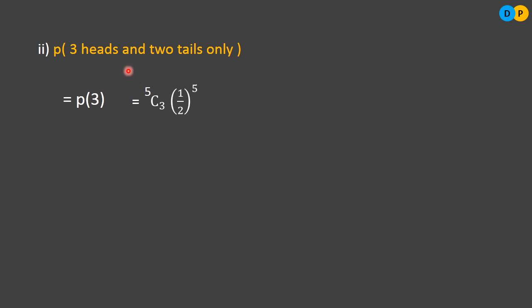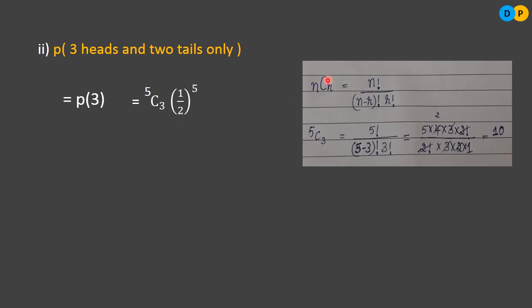Let's directly substitute into the probability mass function formula. 5C3, here we are replacing x with the value 3, half to the power 5. So 5C3 is nothing but 5 factorial divided by (5 minus 3) factorial into 3 factorial. 5C3 is nothing but 10.